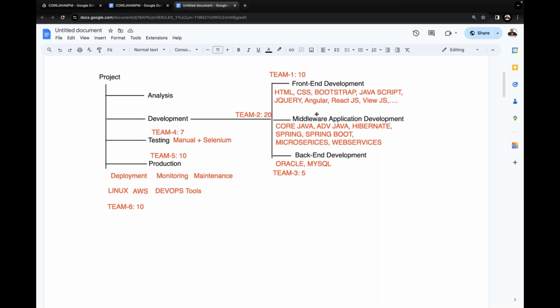When the project is in middleware application development, how many teams are working there? Maybe one or two teams are working. All remaining members have no work, they're just watching the game, relaxed. When the project is in backend development, again 1 or 2 teams may work on it, and all the remaining teams are totally vacant. In the same way, when the project is in testing, the development team and testers work together and the remaining teams are vacant. When the project is in production mode, only the operations team or DevOps team works there, and all remaining teams are not working.